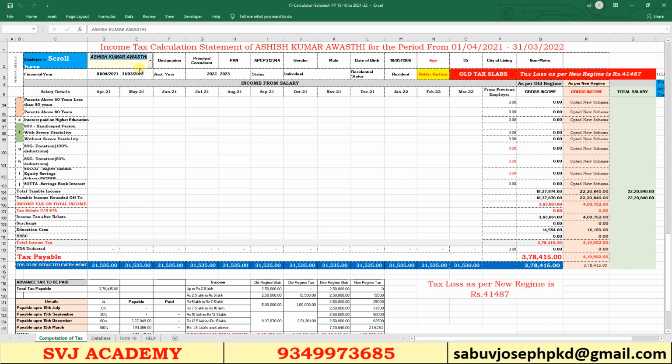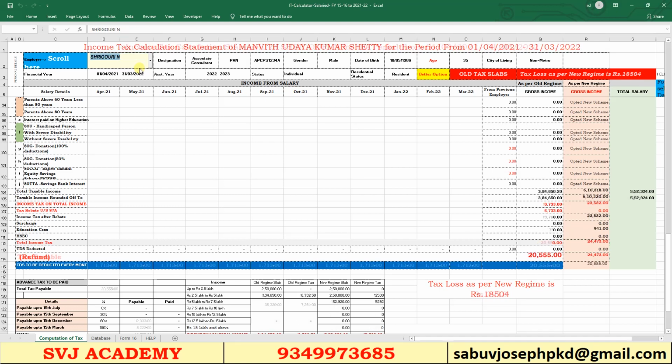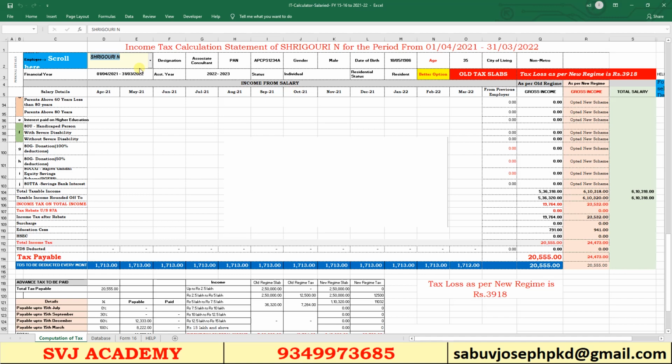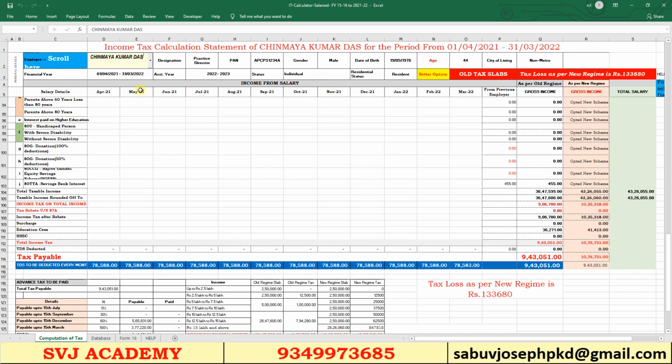So just scroll down each employee. The respective data will be loaded with its calculations and TDS. So it is very easy to calculate TDS as per the old regime and new regime, and we can easily compare the taxable amounts under the old regime and the new regime, and opt for the old regime or new regime easily. So as far as the employer is concerned, they can save a lot of time. They can give a proper reply to the employee. This is also in printable format.